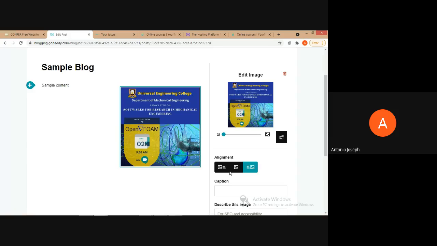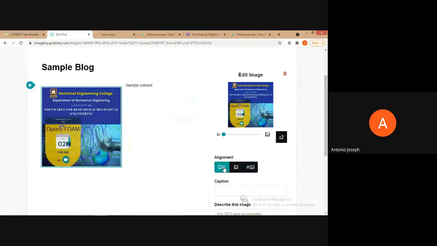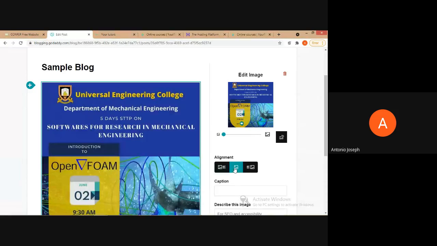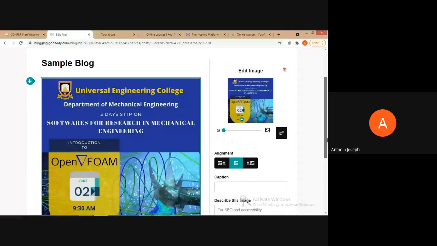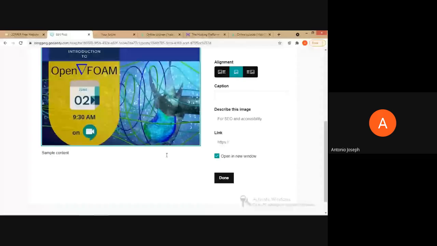Then we can provide the alignment also, because in this particular alignment we can provide the content on the left side, and an image is provided on the right. If you wish, we can change it: we can provide the image on the left and the text content on the right side, or else we can provide the image as full size, and we can provide the text content at the bottom of the image.